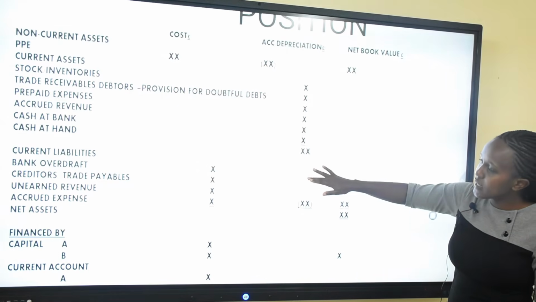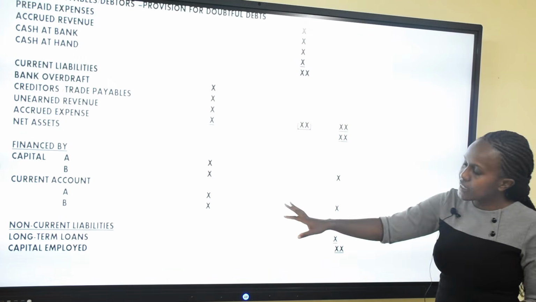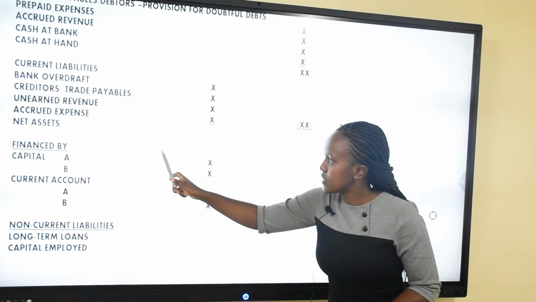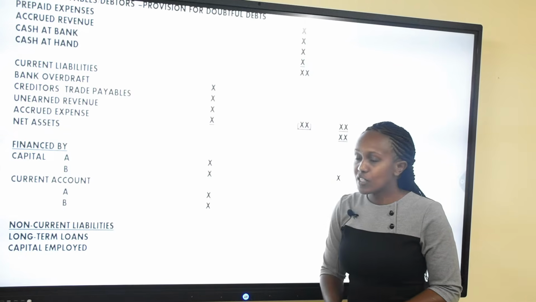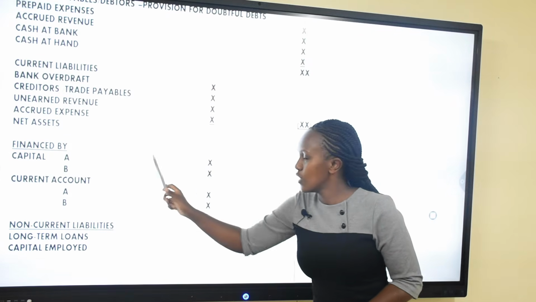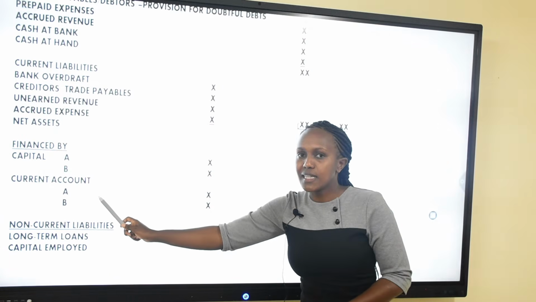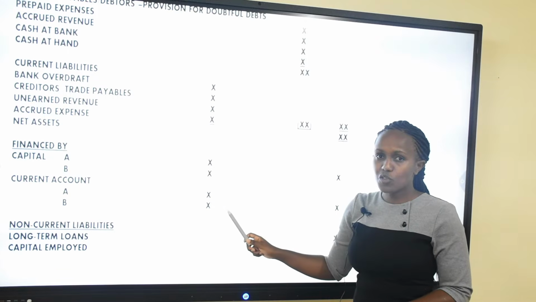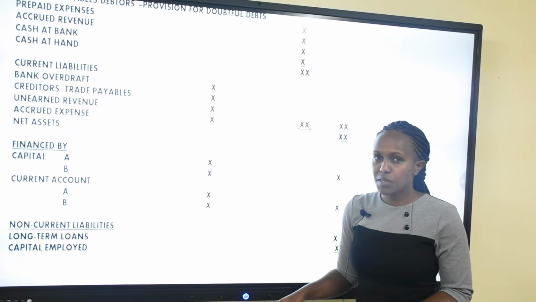The only difference in a partnership is going to be here on the financed by section. So beginning here is where the difference is going to be. A partnership is financed by the capital of both the partners. We also bring in the balance as per the current account. So we first of all draw the current account and see how much the partners had at the end of the period.